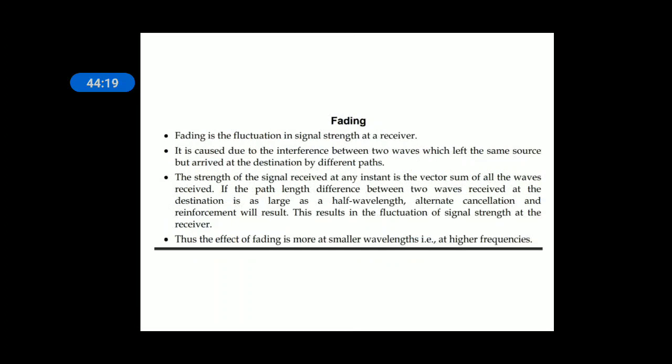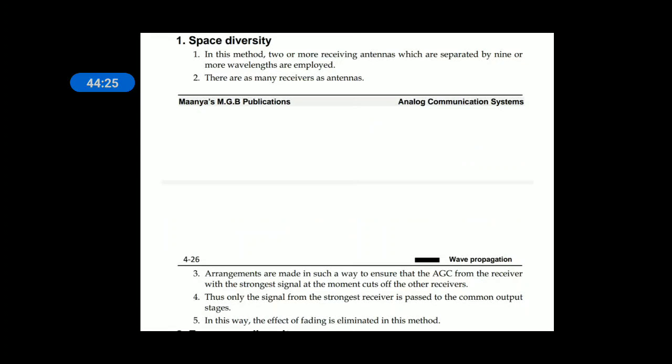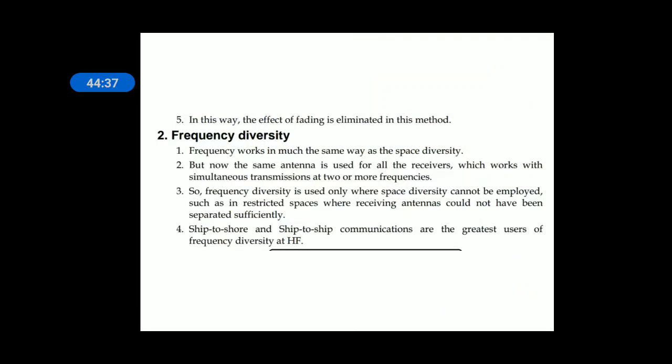Fading is a concept which is nothing but variation in the strength of the signal at the receiver. To overcome fading, space diversity is used. Many antennas are erected at the receiver. The strongest signal received by the antennas will be passed and the remaining are cut. Frequency diversity, in which the same message is transmitted through different frequencies. The strongest signal received by the receiver will be passed, the remaining will be cut.